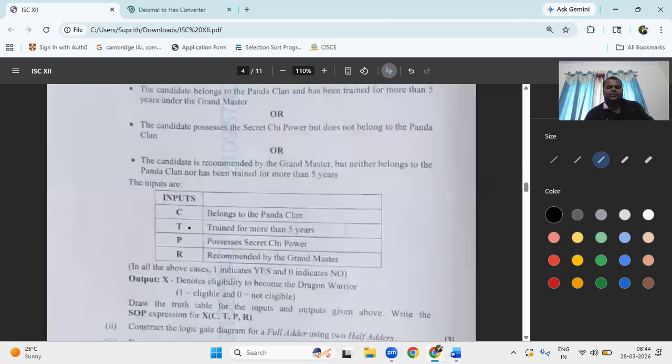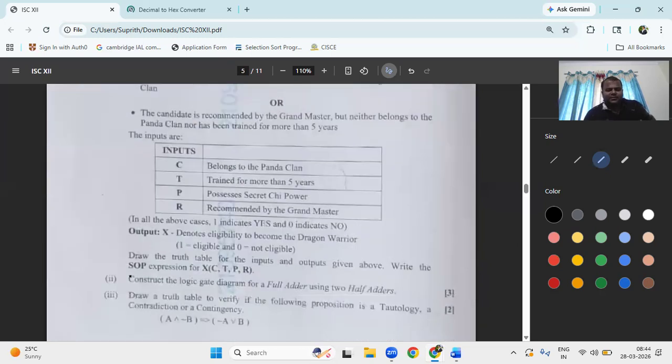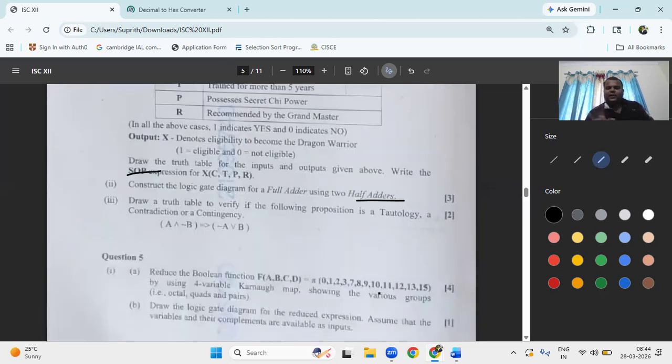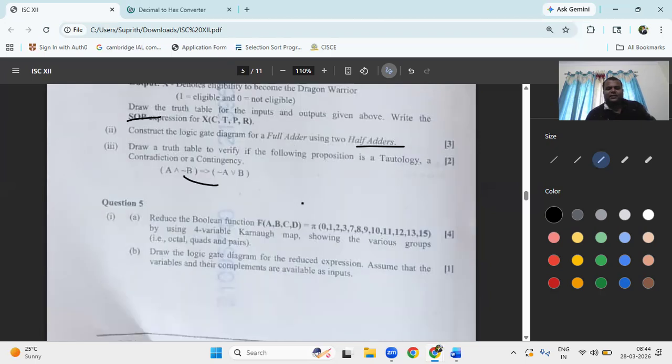And related to the proposition statement, you would write, and he has given the SOP expression, construct the logic diagram using the two-input gates. You can use one OR gate in the logic diagram. Then you have to use the contradiction. What is that? Contradiction. And this is the K map.